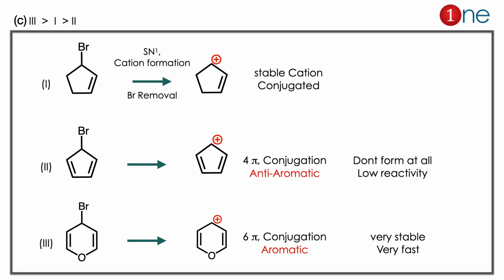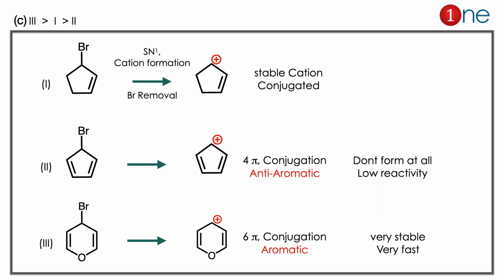Here we have to analyze the intermediate, then only you can find the reliable answer. Here the intermediates are given with cation formation. So after elimination of bromine, you have cation formation. First, let us analyze the stable cation. The stable cation is the third one because of its aromaticity. It has 6 pi electrons, and the cation provides the space for delocalization. So it has 6 pi electrons, conjugated and planar. So the system is aromatic, a very stable cation. So the reaction will be faster.